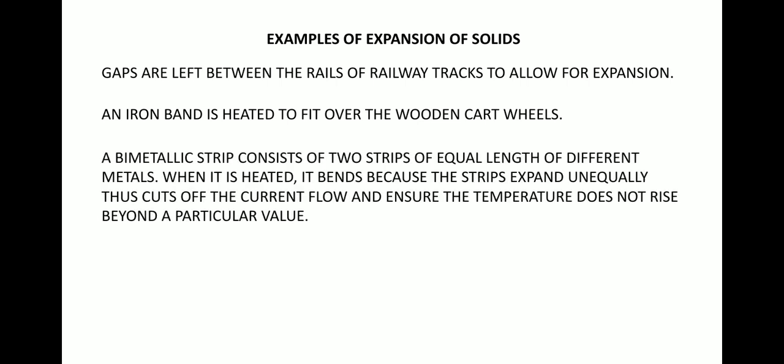A bimetallic strip consists of two strips of equal length of different metals. When it is heated, it bends because the strips expand unequally. Thus, it cuts off the current flow and ensures the temperature does not rise beyond a particular value.